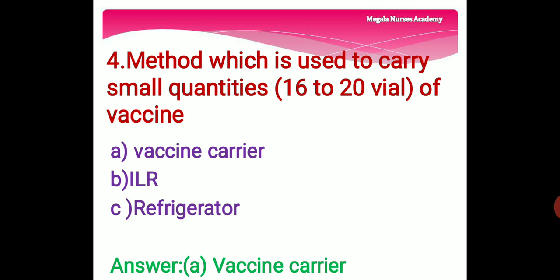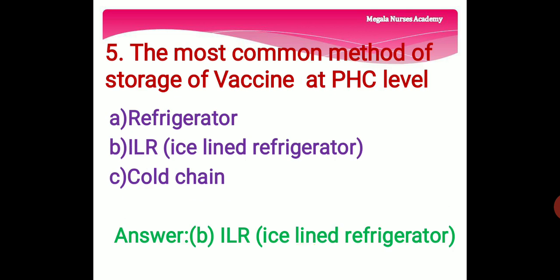The method which is used to carry small quantities of vaccine: option A vaccine carrier, option B ILR ice-lined refrigerator, option C refrigerator. The right answer is option A vaccine carrier, because it is an insulated container which keeps the vaccines and diluents cold during transportation. They are smaller than cold boxes and are easy to carry when walking. So the right answer is vaccine carrier.